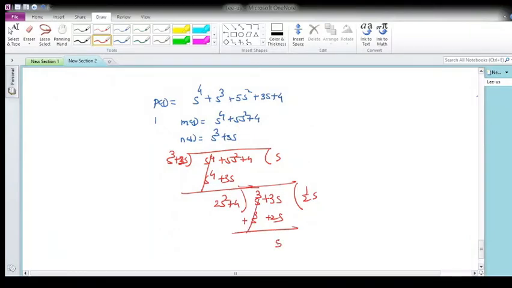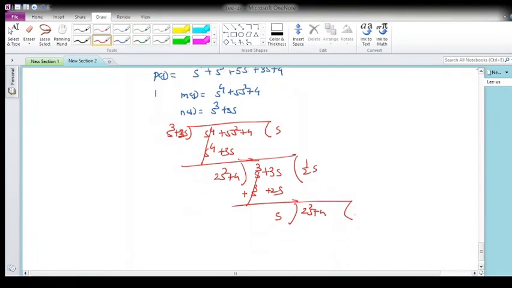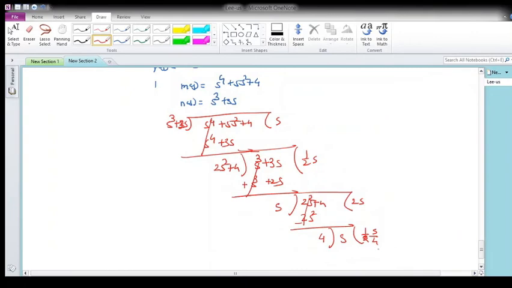Now this is the remainder. Now again you invert it. So now what is the dividend? 2s square plus 4, and the divisor will be s. Now again this will simply be 2s, so it will be 2s square. Okay, next, and then this will be cancelled, only the remainder remains now. Now this remainder will become the divisor and the dividend will be s, so it will be 1 by 4, sorry, this will be s by 4. Okay, and this will be s by 4, means this is s, fine, and this will be 0.